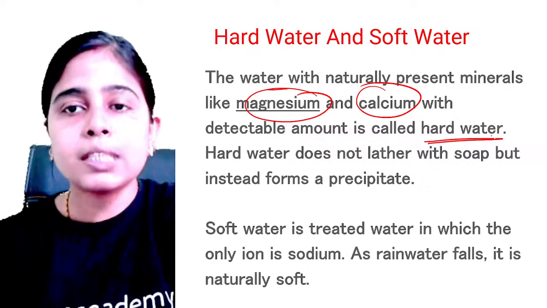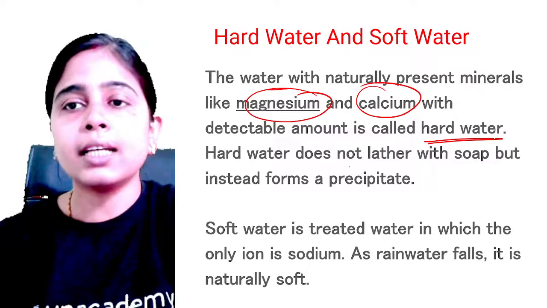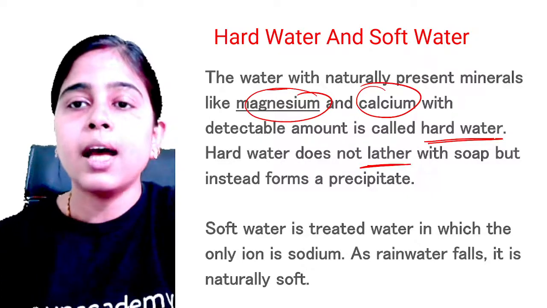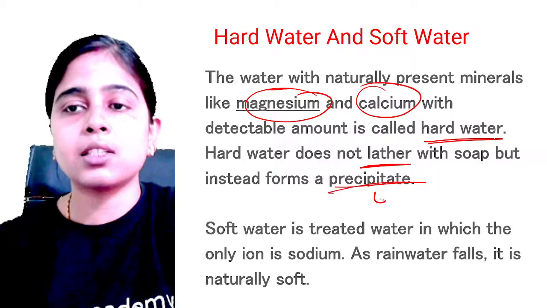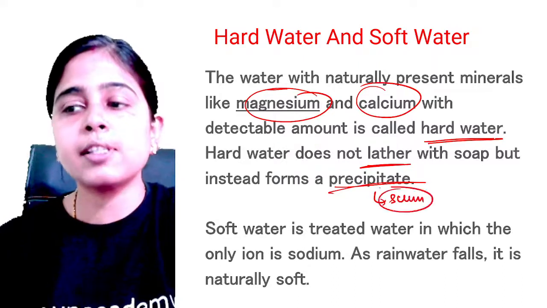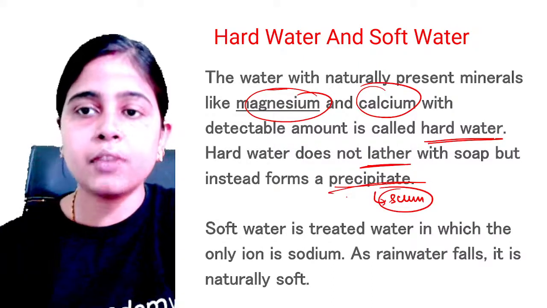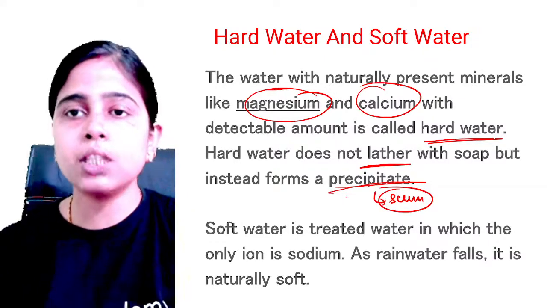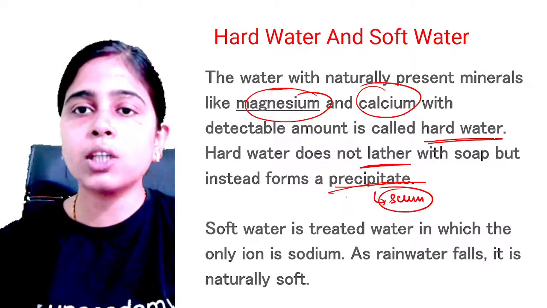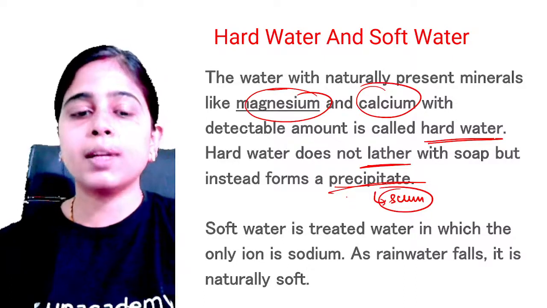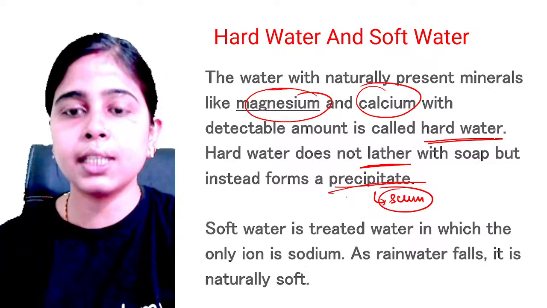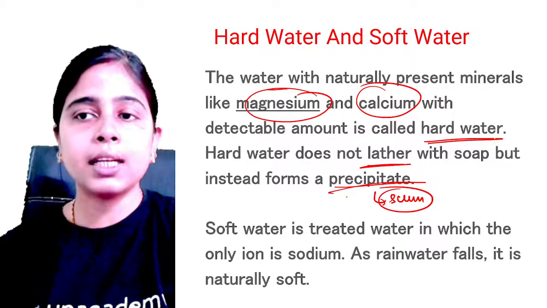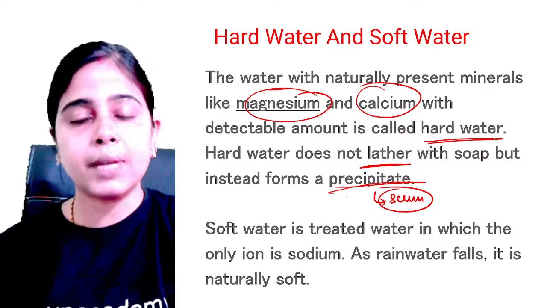So what is the property of hard water? It does not lather, it does not form foam with the soap, and forms a precipitate that is known by the name of scum, that we will study in a few minutes. Clear? So your water can be hard or soft in nature. Now again, what is hard water? Water which contains minerals like magnesium and calcium in detectable amount is hard water. Hard water will not form any lather with the soap and will form a precipitate.